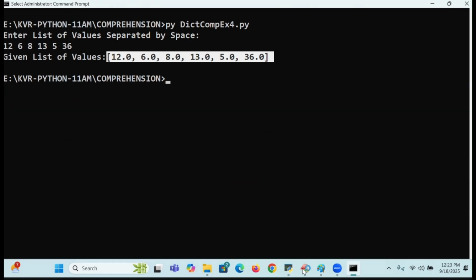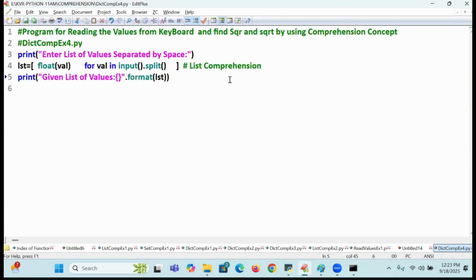Shall I go? Now, which values do I want? SQR values I want. Square values I want. Tell me what to do. Go to that. I already said, value star star 2 for value in LST. This is called which comprehension? Dict comprehension. Dict comprehension or not? Next, what do I want?